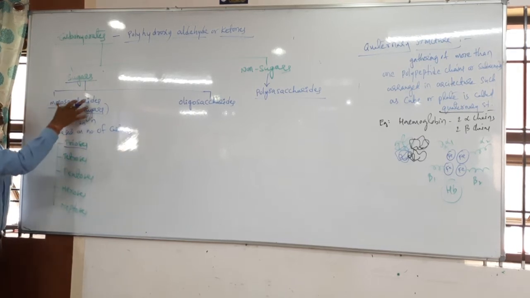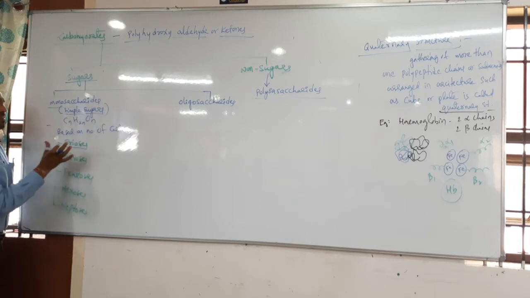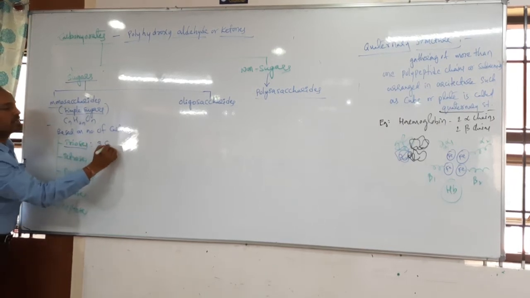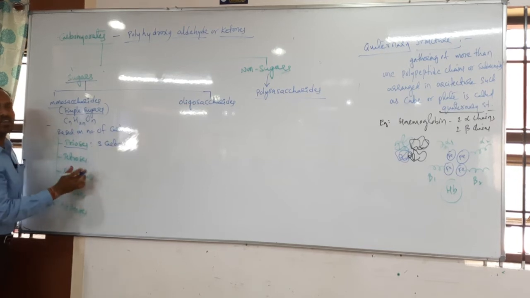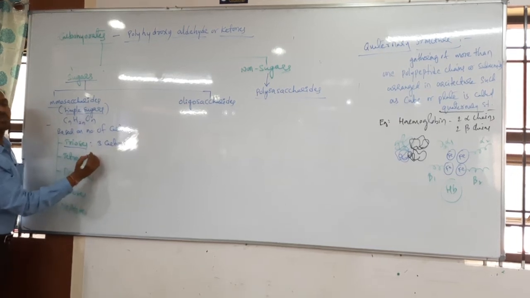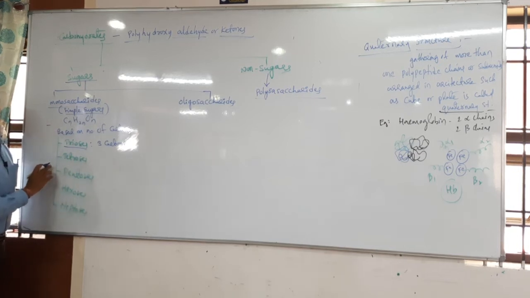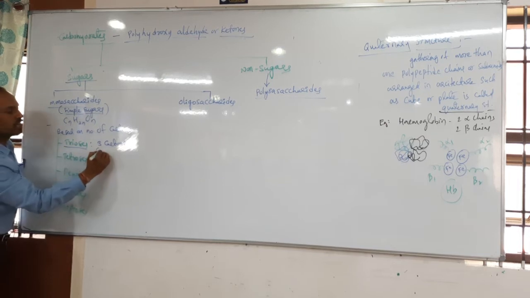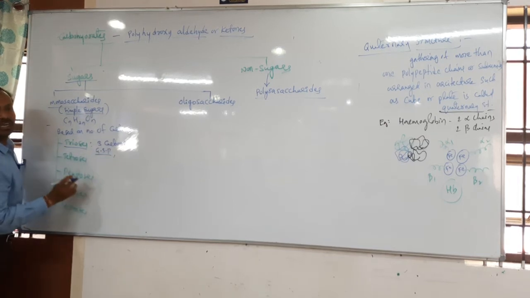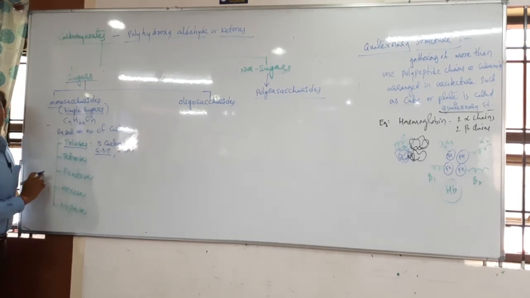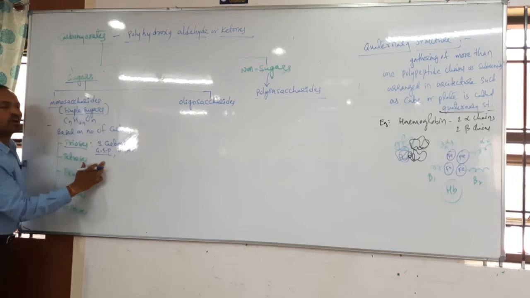And in these carbohydrates, among monosaccharides, when you are discussing, first triose. In this triose, how many carbons are there? Only 3 carbons are present. That is why it is called triose. Can you give an example for triose? Glyceraldehyde 3-phosphate is there plus DHAP is there. Remember students, glyceraldehyde 3-phosphate, G3P in short, plus which one? DHAP also, dihydroxyacetone phosphate. Remember students, in this, which one is aldehyde, which one is keto?